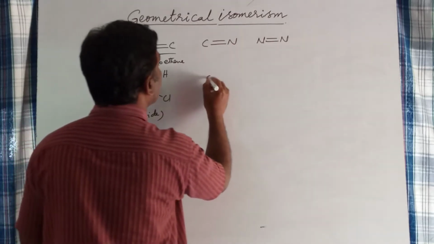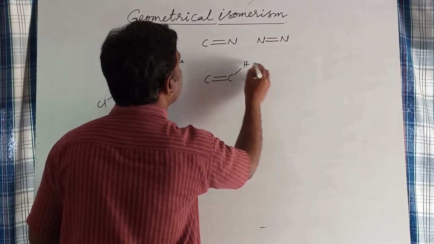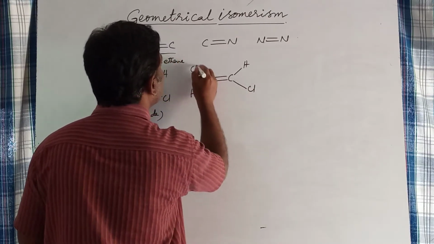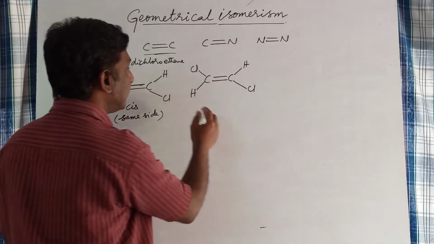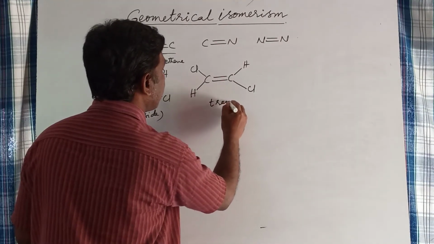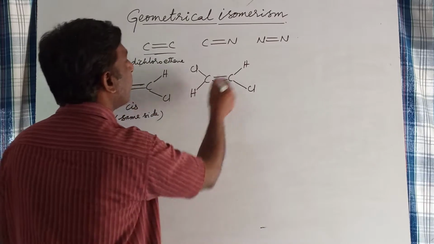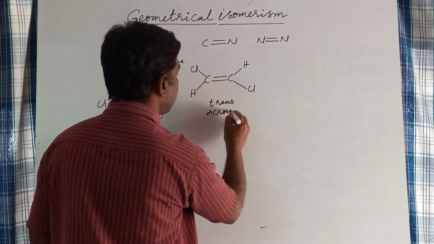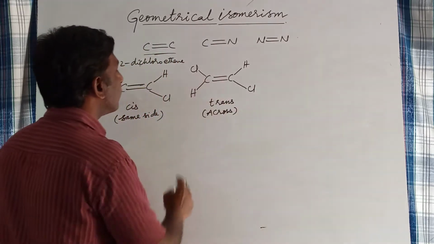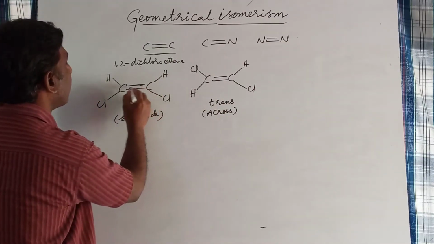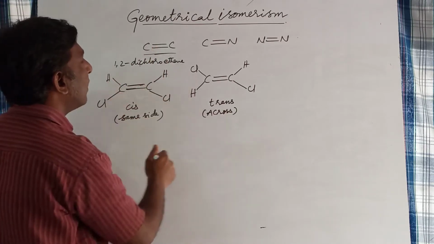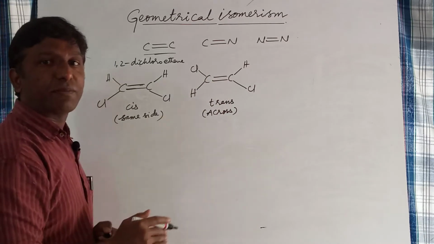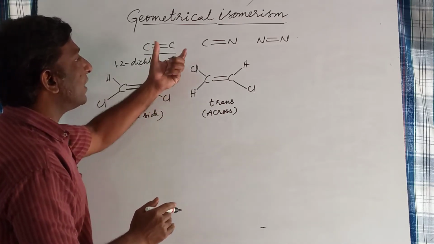And in the other one, C double bond C, the same groups are on opposite sides of the double bonded carbon atoms. So this is called the trans isomer. Same groups are present on the opposite sides of the double bond. Trans means across. Here, due to the double bond between two carbon atoms, rotation is not possible. Like this, two different arrangements exist around the double bonded carbon atoms, so that leads to geometrical isomerism.